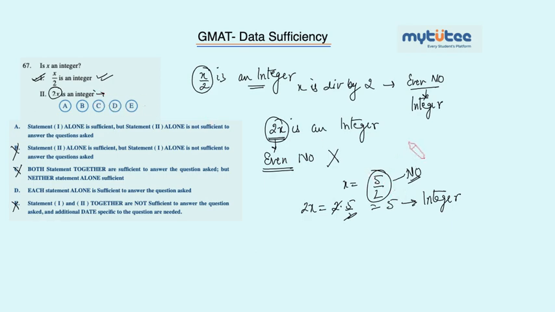I have one option: if x is 5 by 2, then 2 times that would be an integer, which is 5. So it is not giving me the answer. That means option D is not the answer. A is the answer. So option A would be the proper answer of this question. Got it?